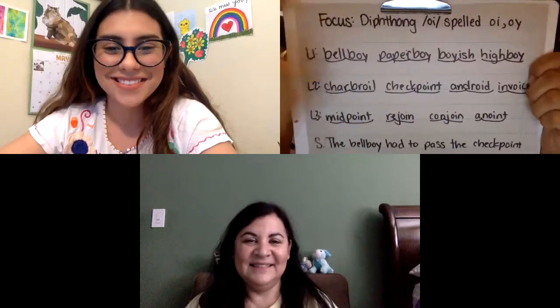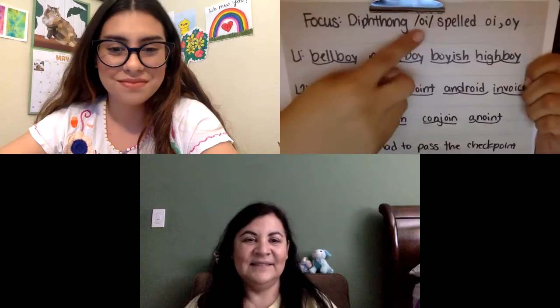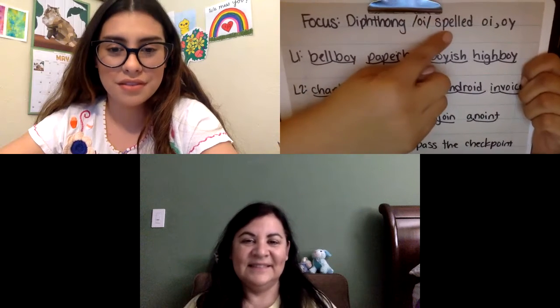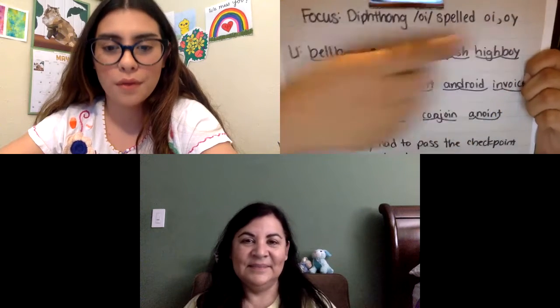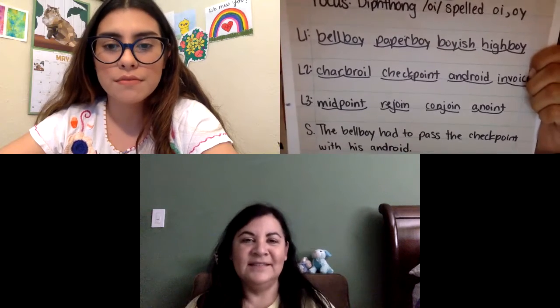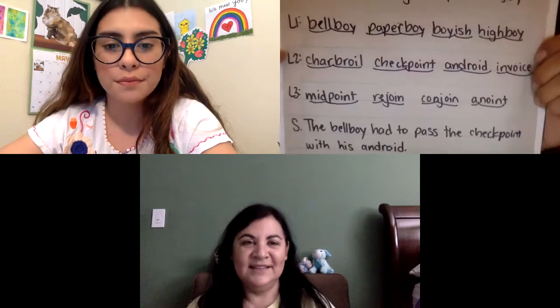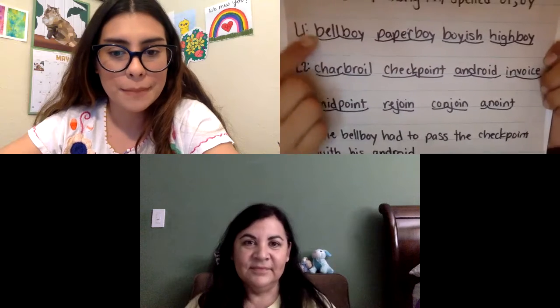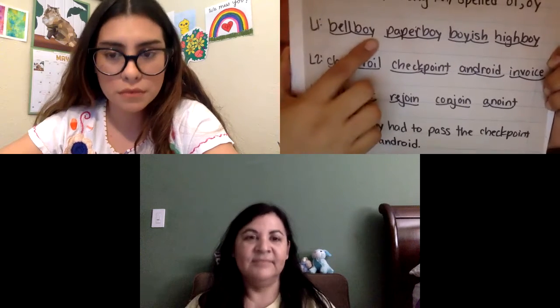This is day 3 for us, looking at diphthong OI, making the oi sound. Every time you see it spelled OI and OY, it's going to say oi. What's it going to say? Oi. What's it going to say? Oi. And remember, boys and girls, it's sound by sound, blending through the syllable, and then whole word blend here.